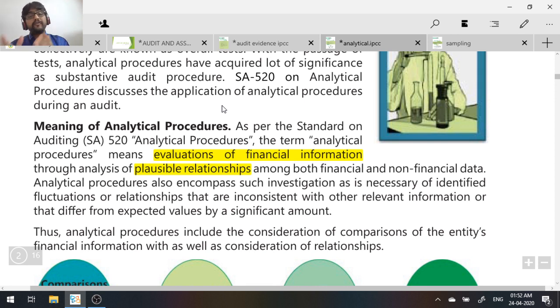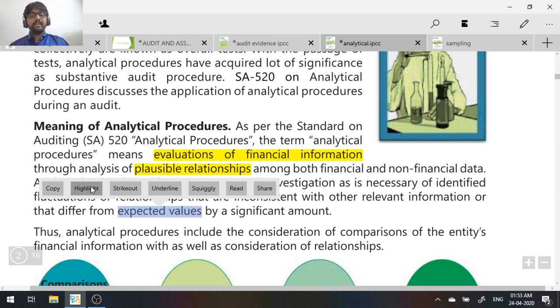You compare the salary of the current year with the salary of the previous year and see the deviation. These are analytical procedures where you're trying to understand the relationship among the financial data and the financial information to evaluate the financial information. Okay, that is basically called an analytical procedure. They're saying analytical procedures also encompass such investigation as is necessary for identified fluctuations or relationships that are inconsistent with other relevant information or differ from the expected values by a significant amount.